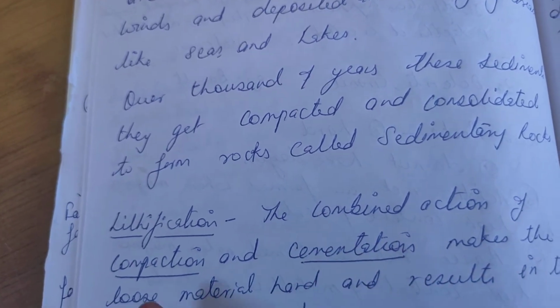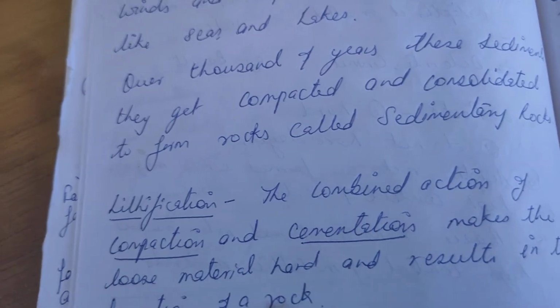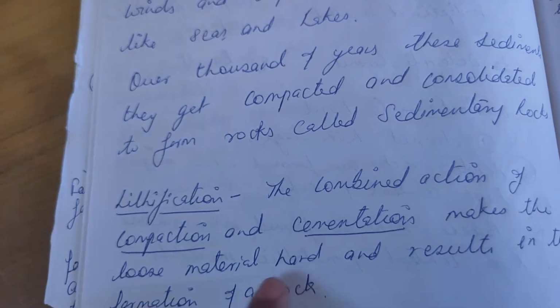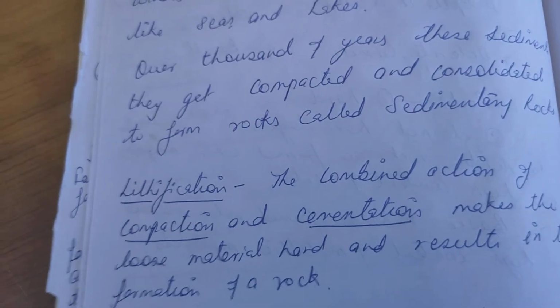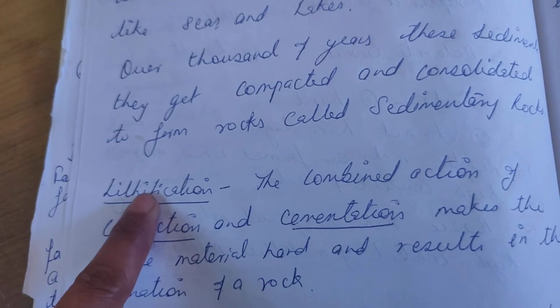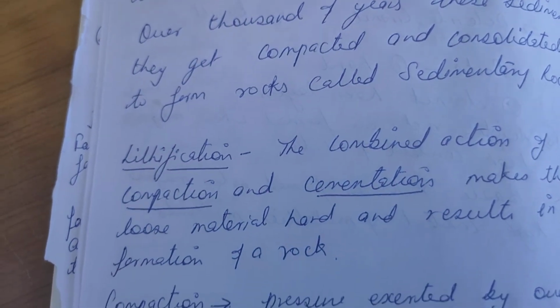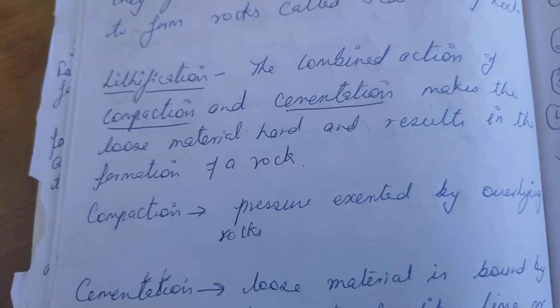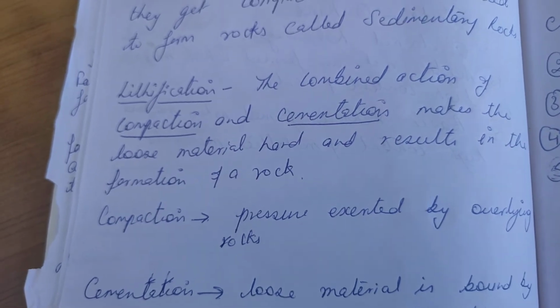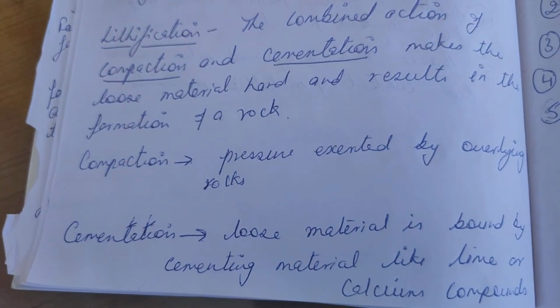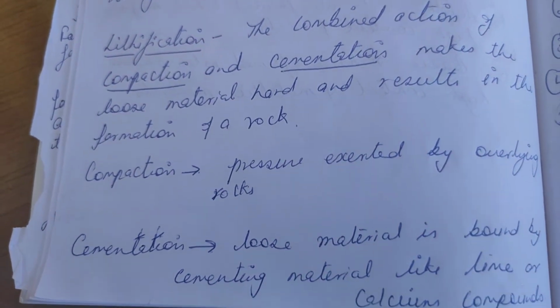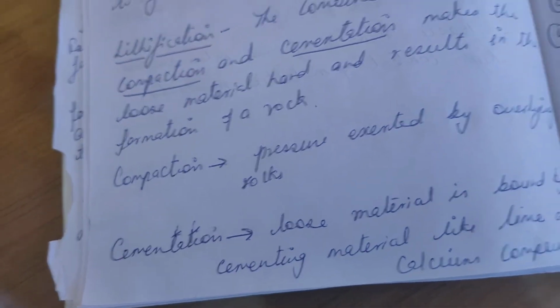That combined action is called lithification. So, the combined action of compaction and cementation makes the loose material hard and results in the formation of a rock, and this is called lithification. Now, what is compaction? Compaction is the pressure exerted by the overlying rocks, and cementation is loose material bound by cementing agents like lime or calcium, which is present in the seawater.